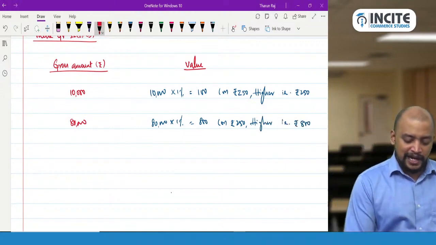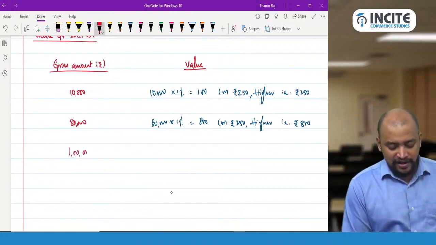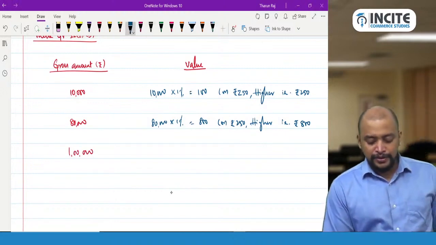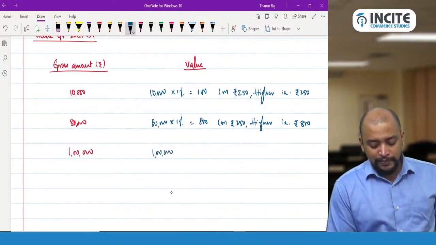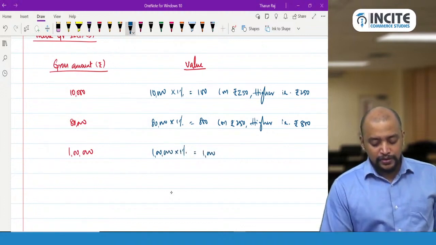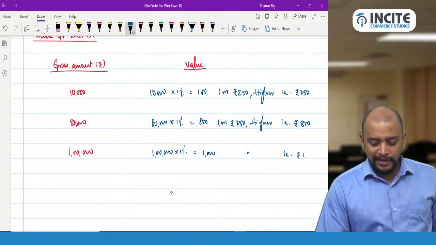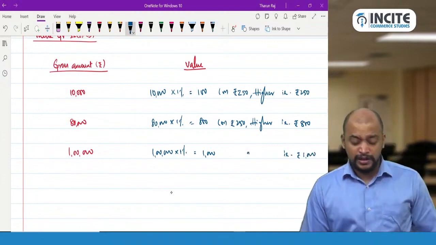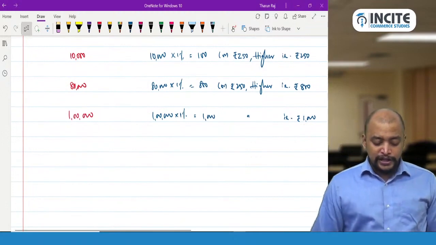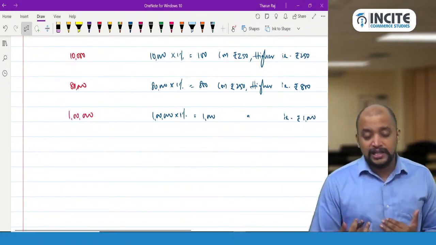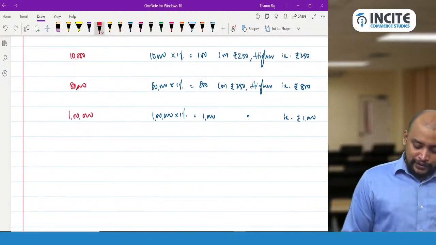Exactly if it is 1 lakh, then what we will do? We will take 1 lakh into 1%, which will be 1000. So 1000 or 250, whichever is higher, so 1000 will be taken as the value. Understood? Now, up to 1 lakh is the first slab, and thereafter the second slab.